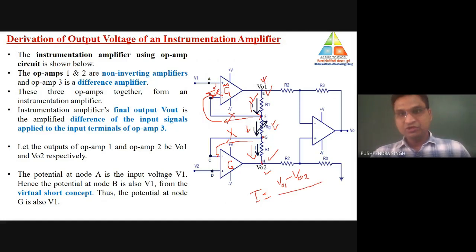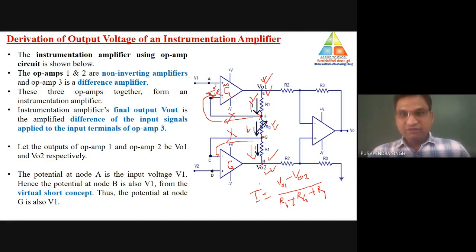So V01 minus V02 divided by the total resistance. Total resistance is how much? R1 plus Rg plus R1, so twice R1 plus Rg. That will be the value of I.